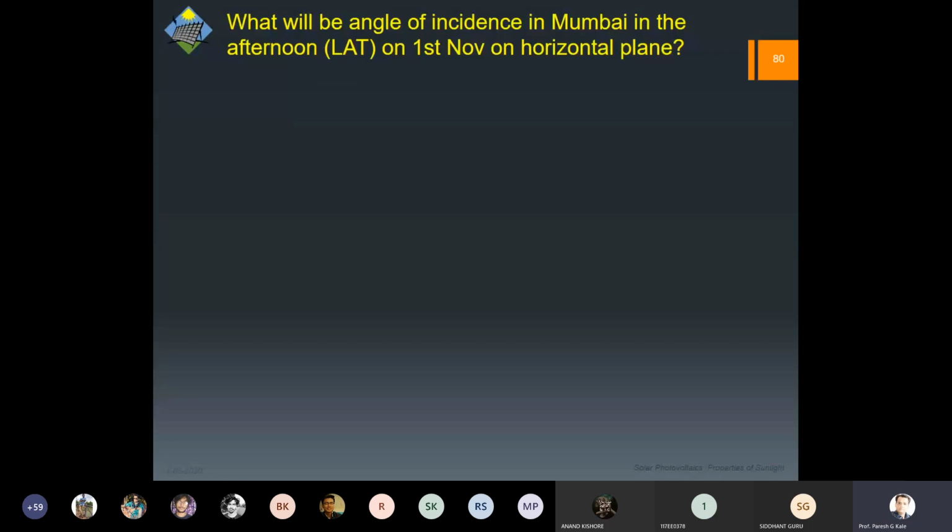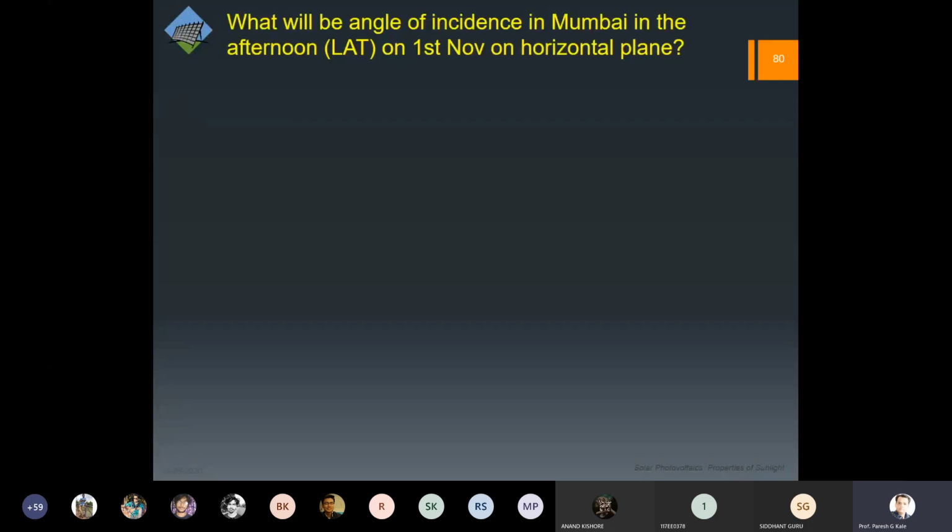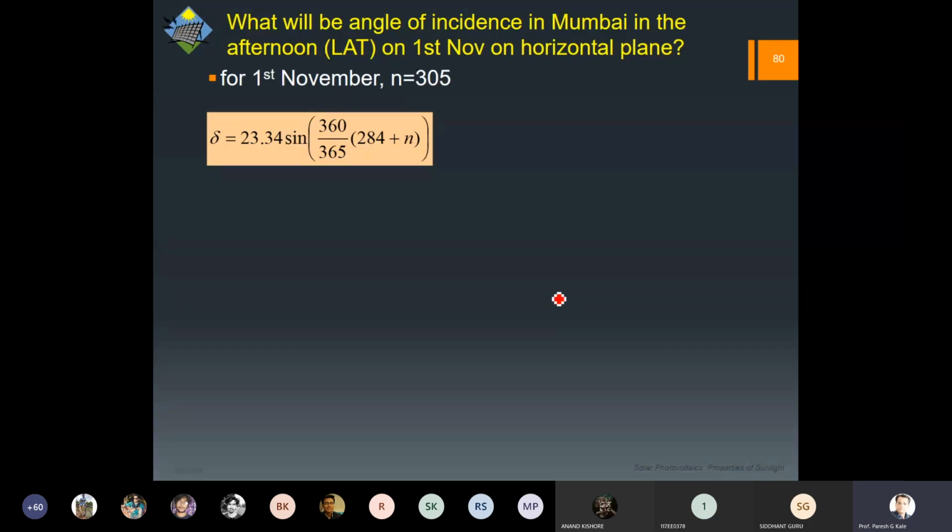What will be the angle of incidence in Mumbai on 1st of November? The previous one was 1st of October, this is 1st of November. So you have to calculate the angle of incidence for the Mumbai location on 1st of November, in the afternoon, as per the local apparent time. So for 1st of November, N is 305. You can substitute again and get the value of delta for this calculation.